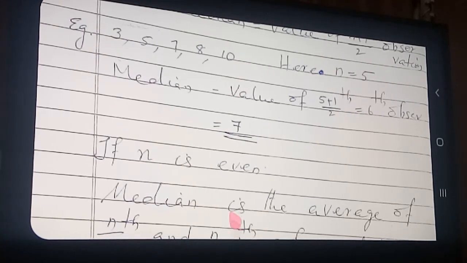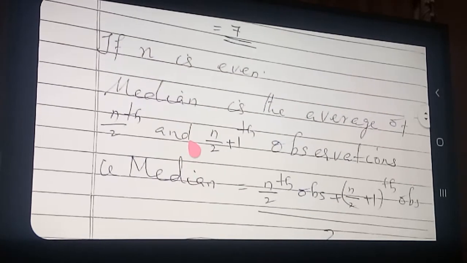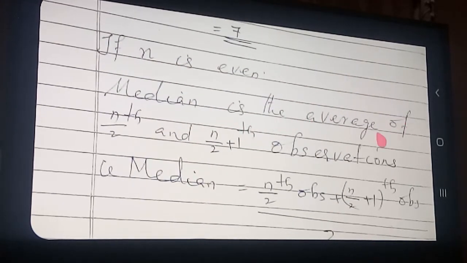Clear? And now, if the n is even, if the number of observation is even, median is the average of n by 2th observation and n by 2 plus 1th observations.